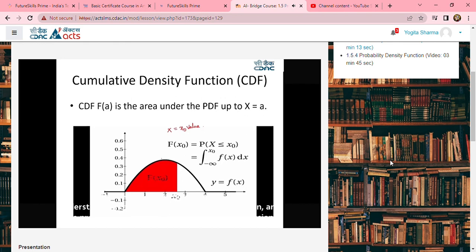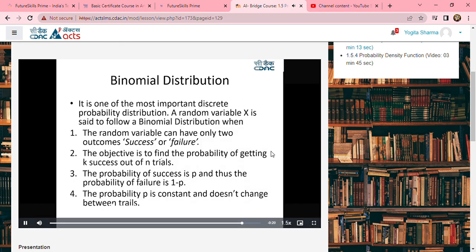Now, having an understanding of the cumulative density function and the probability density function, in the next session, we are going to discuss a very small example, which is called the binomial distribution.